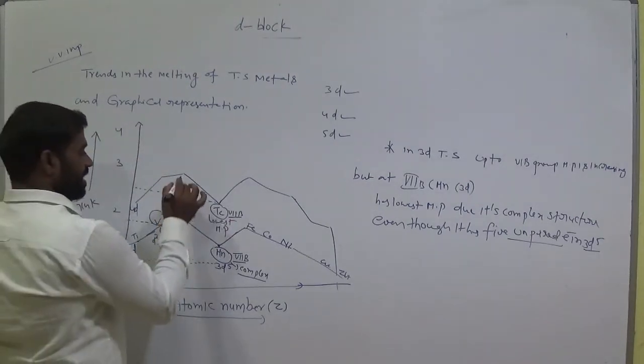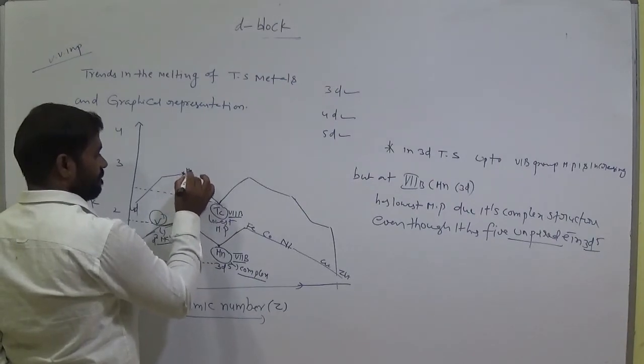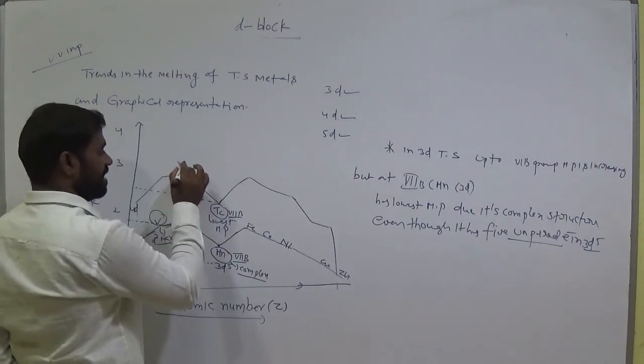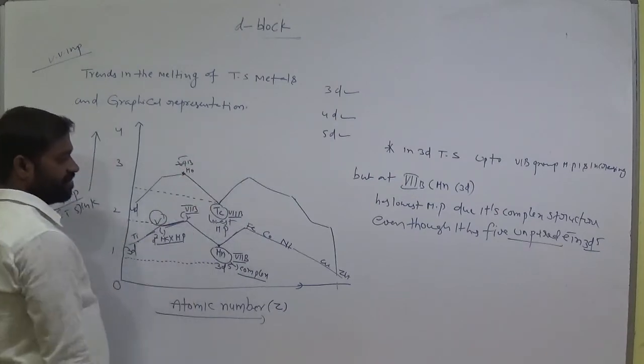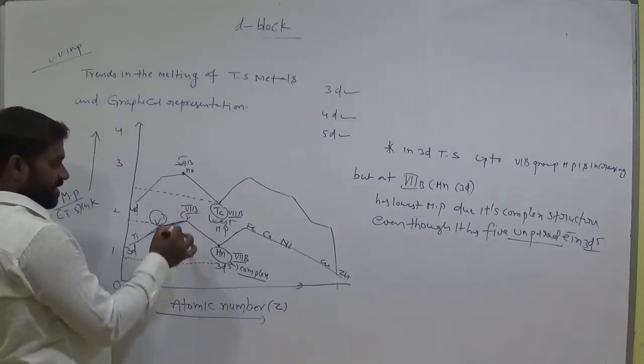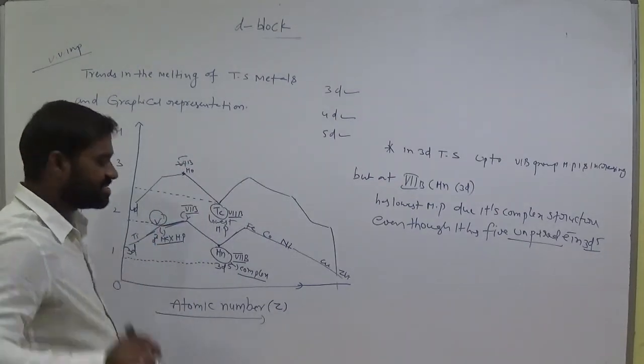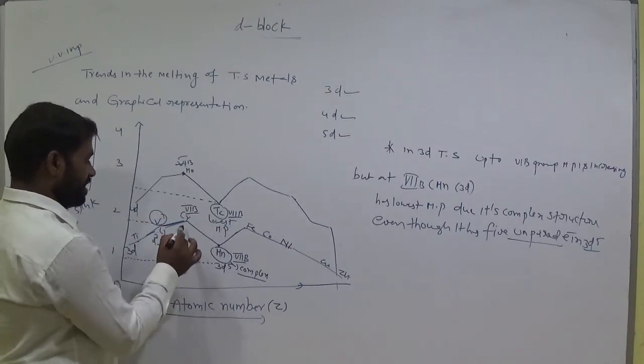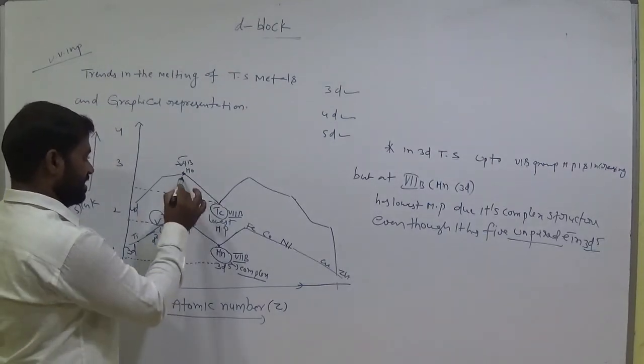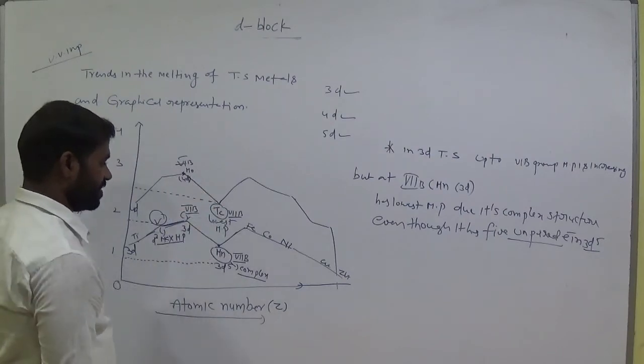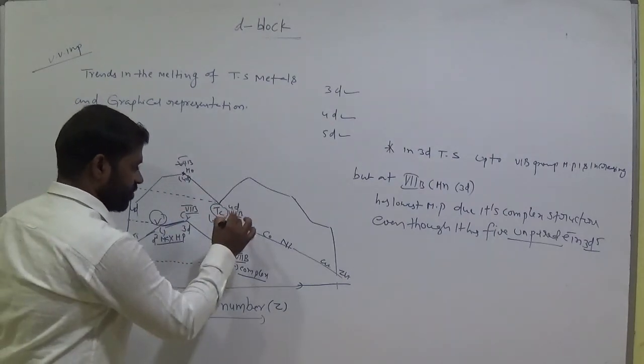And chromium, here it is molybdenum. Molybdenum belongs to 6th B. The 6th B group has a high melting point. Already we discussed it: chromium, molybdenum. This is 3D. This one is 4D.